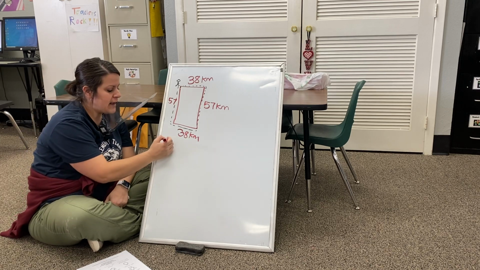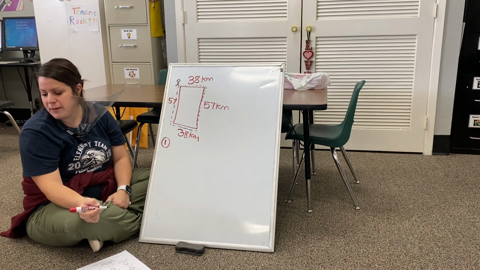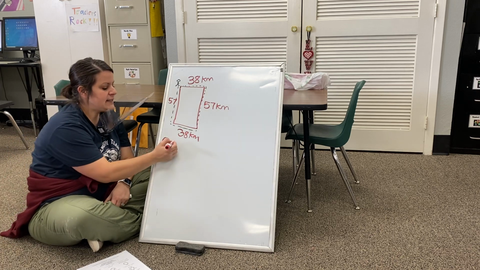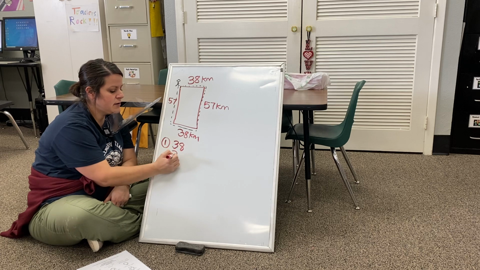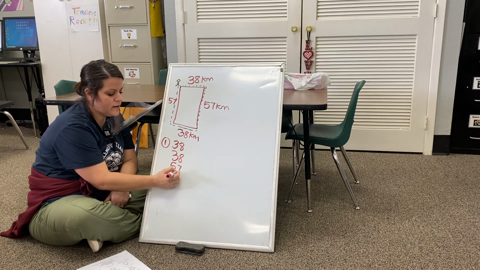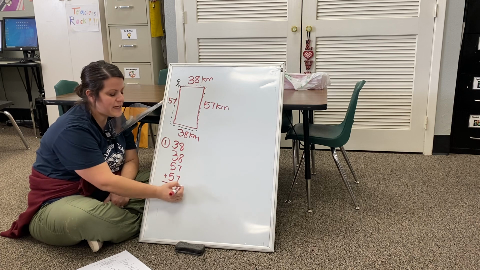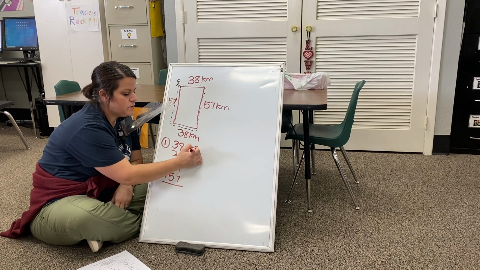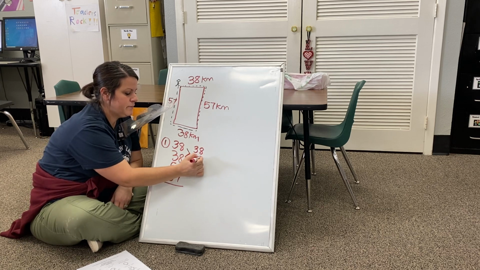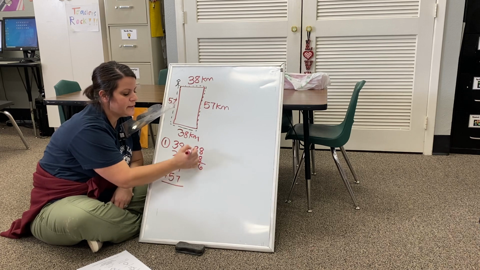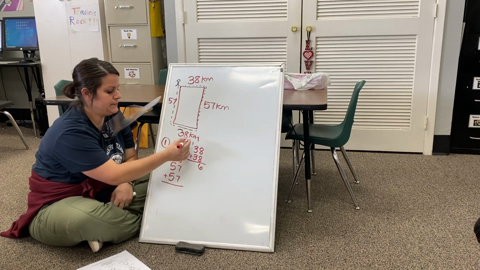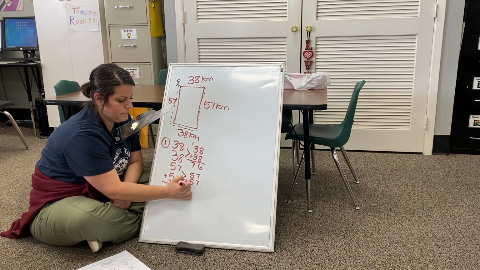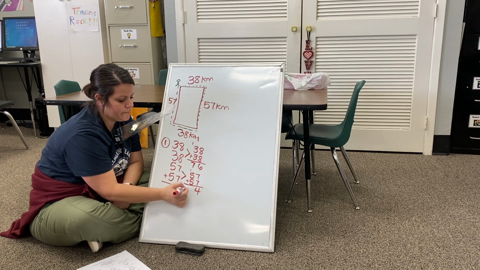Flip your paper on the back because you don't have enough room on the front. And let's add 38, 38, 57, and 57. You can do it any way you want, okay? I'm going to break it down into 2 smaller problems. It's 38 plus 38 and then 57 plus 57. Then we add both of them. That's what I would do. You can do it any way you want.